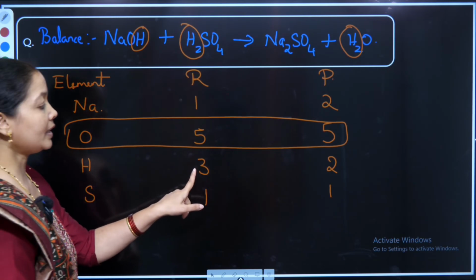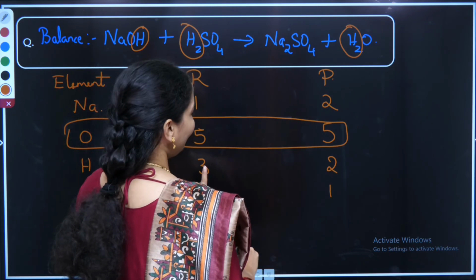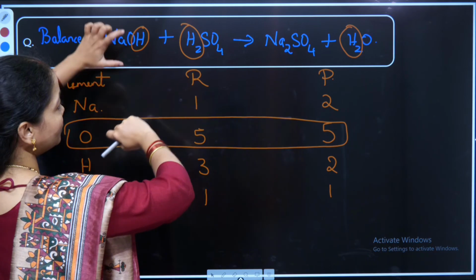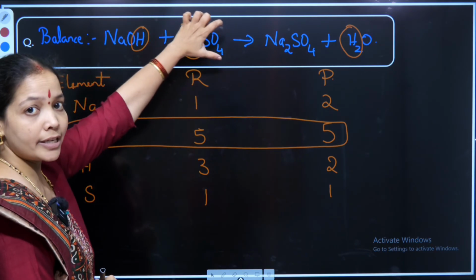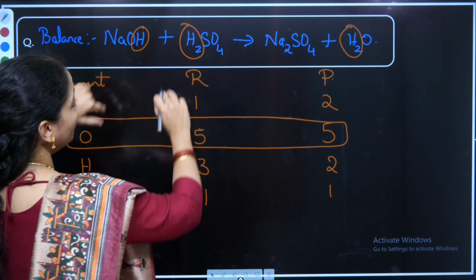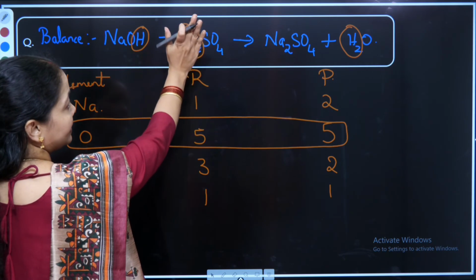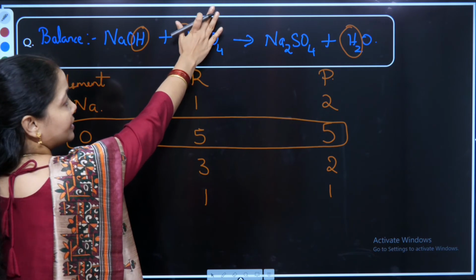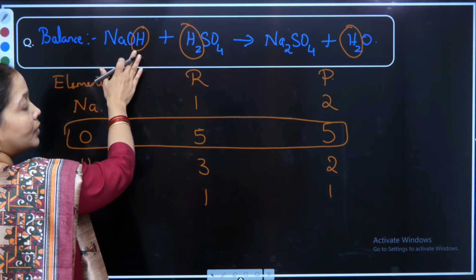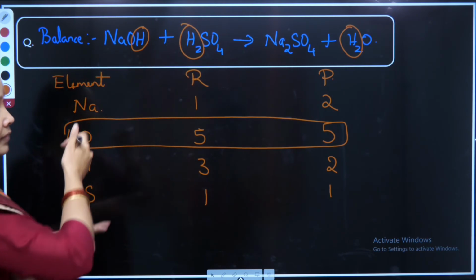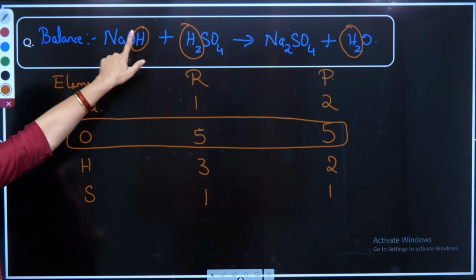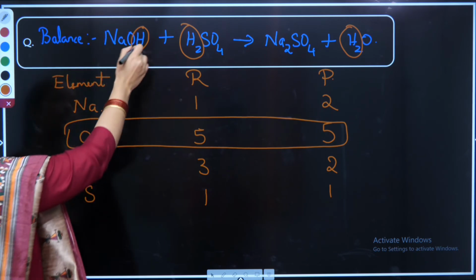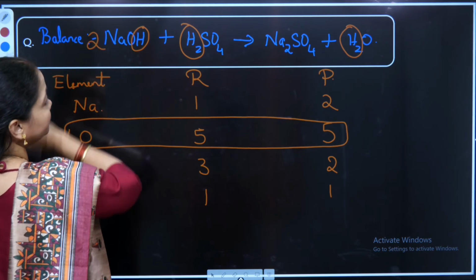Hydrogen, I can make out it is 3 here, 2 here, but in my reactant side it is present in two different compounds. One is NaOH, the other is H2SO4. So wherever hydrogen is present as an even number, H2, 2 is an even number, I will not touch this compound. I will go to the compound where hydrogen is not even, and I'll try to make this hydrogen even. So hydrogen is 1 here, so the next even number will be 2. I'll multiply here with 2.